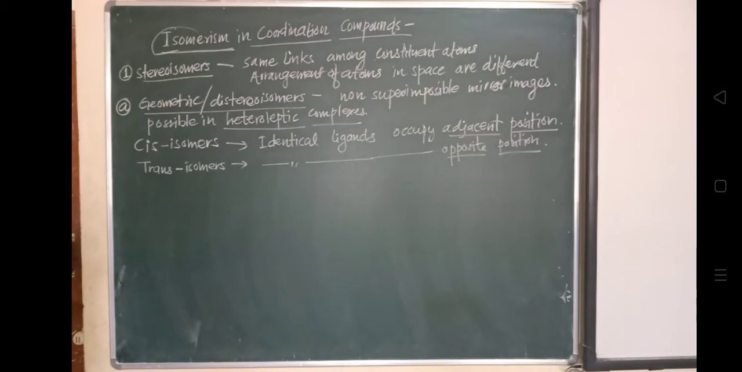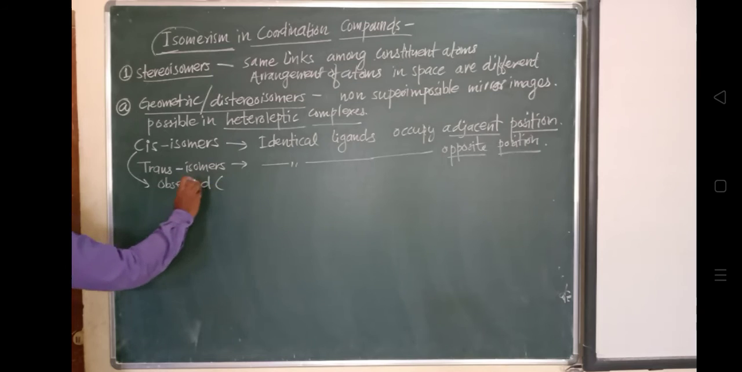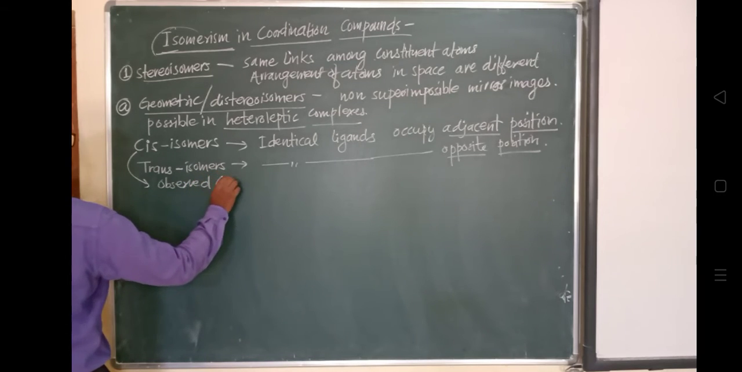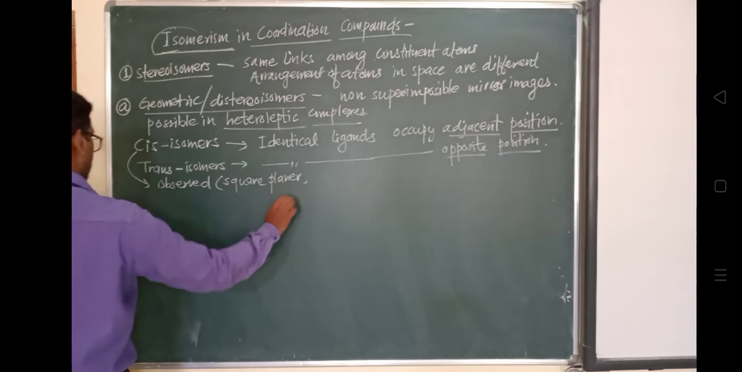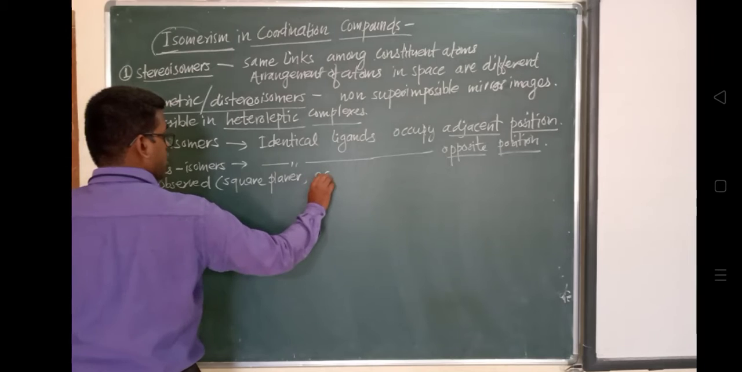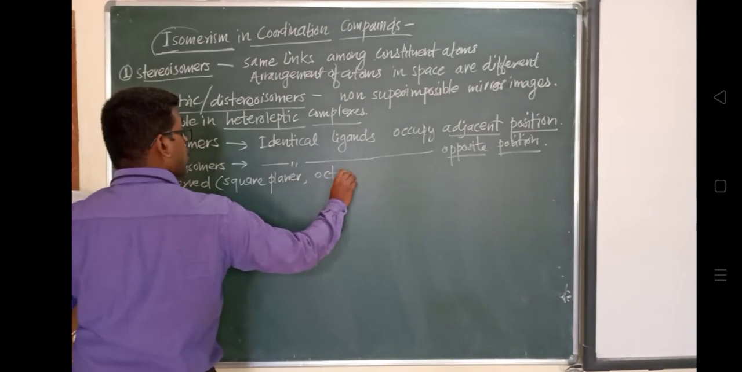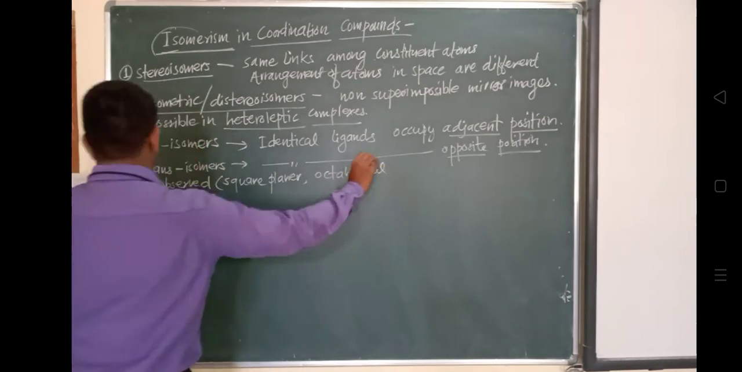Cis and trans isomers have different properties. Cis-trans isomerism is observed in square planar and octahedral complexes, that is, in complexes with square planar geometry and in octahedral complexes.